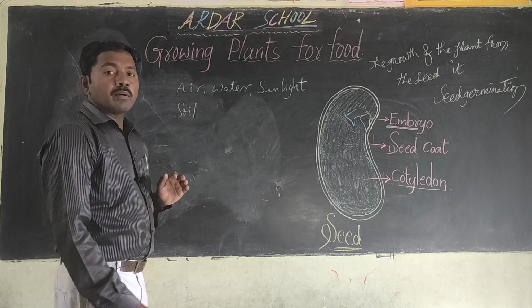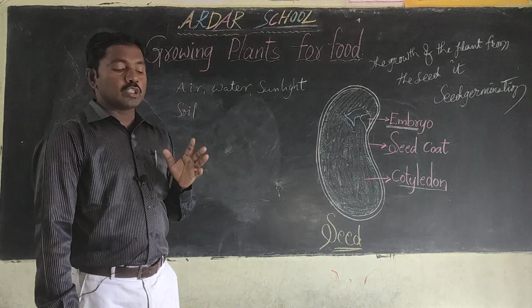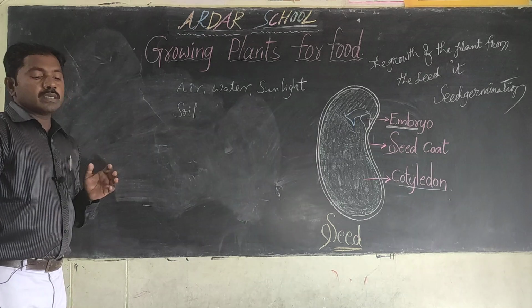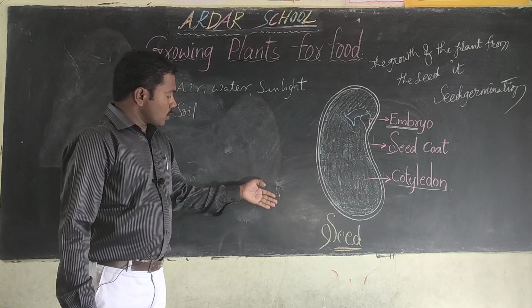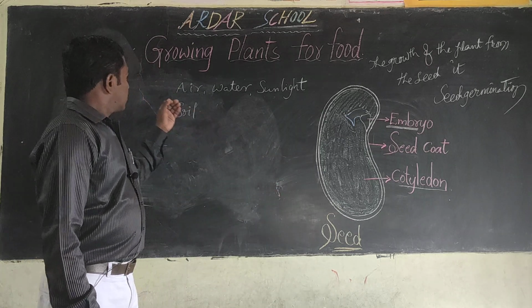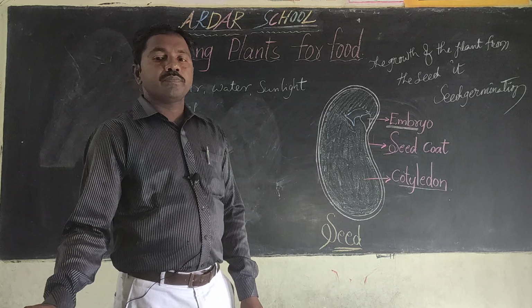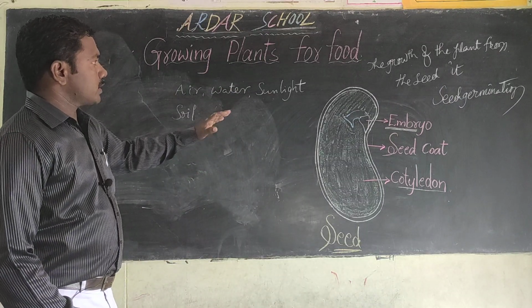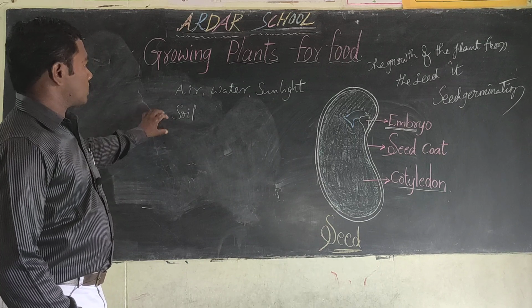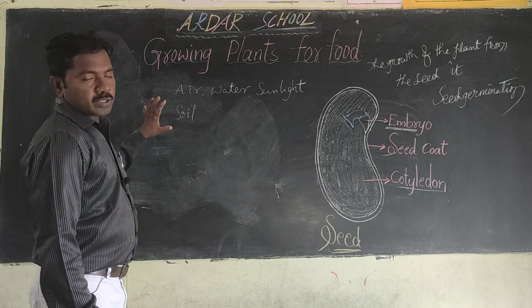These are the main factors for seed germination. Air, water, sunlight, and soil. Okay, children. Seed germination is dependent upon some factors. What are the factors? Air, water, sunlight, and soil.